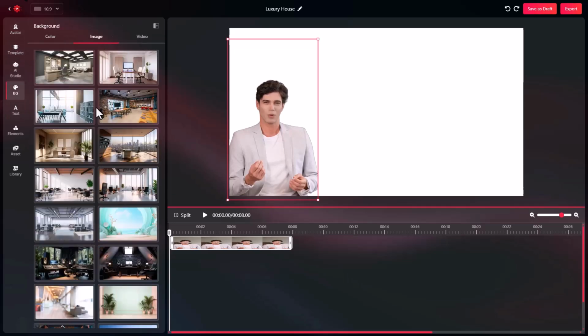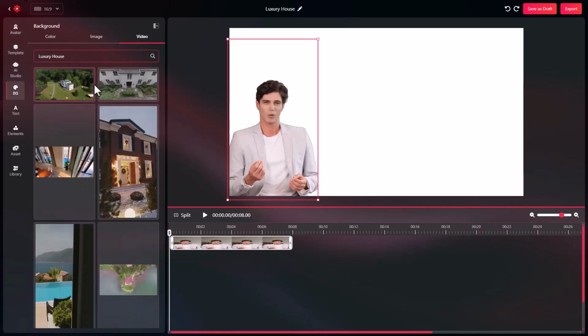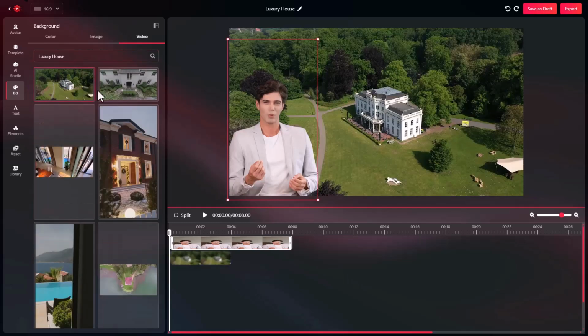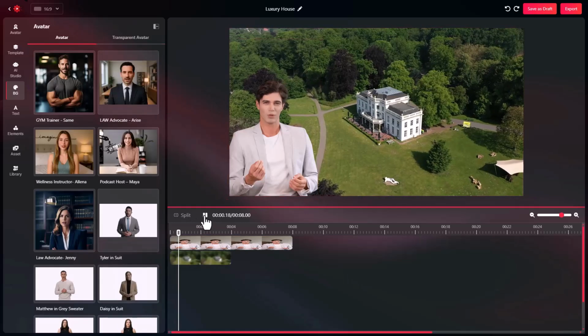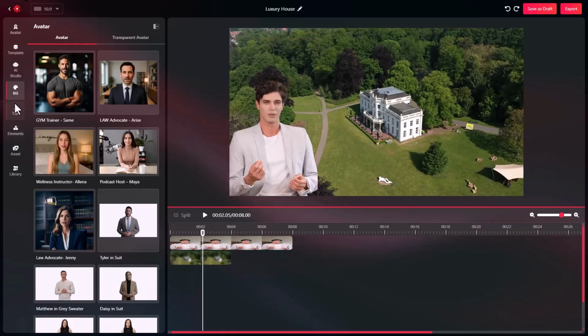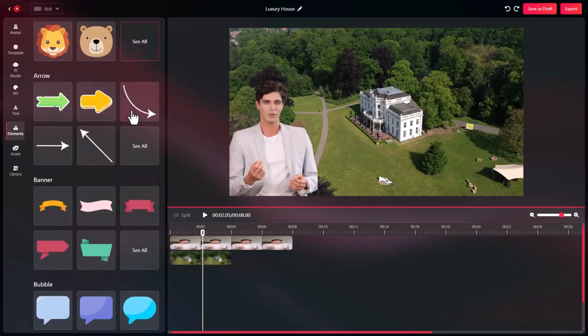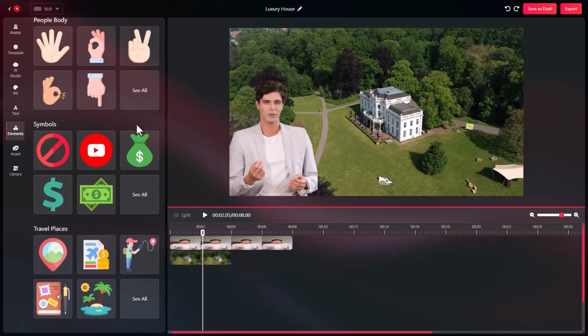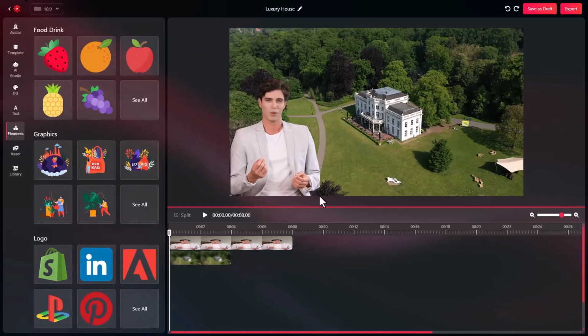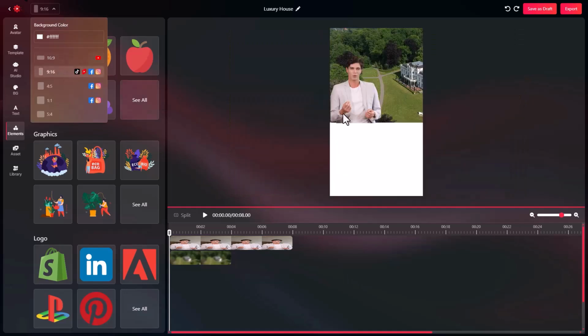Here you can add background music, overlay text and graphics, insert B-roll or stock footage, add emojis, shapes, icons, transitions, include your avatar in any scene, and even personalize your branding with logos or watermark. Want to create short-form videos or YouTube shorts?